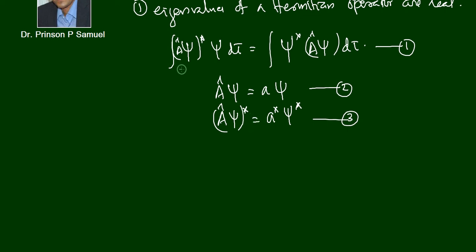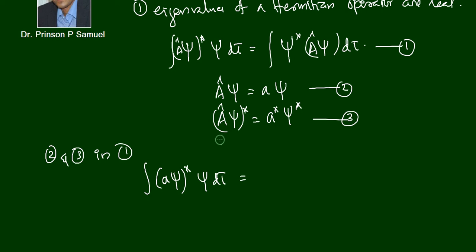We already have the definition of the Hermitian operator. This equation defines the Hermitian operator, and in that equation we are going to substitute the values of A cap psi and A cap psi the whole star from equation 2 and equation 3, applying equation 2 and 3 in equation number 1. So let us rewrite equation number 1 by substituting the values. The integral of A cap psi, instead of A cap psi I can write a psi, a psi whole star psi d tau